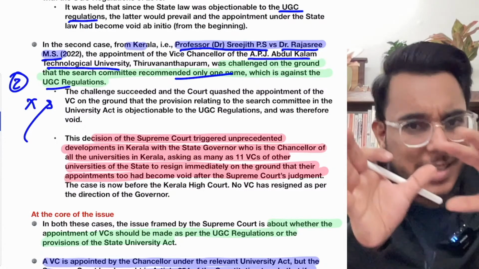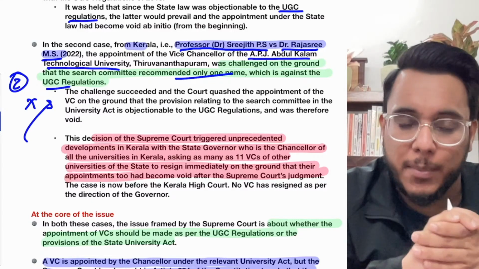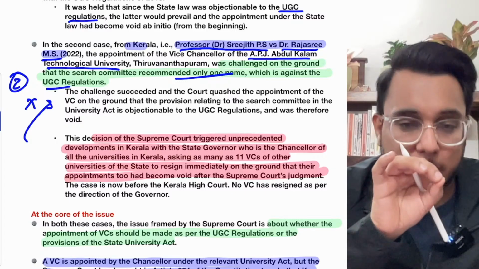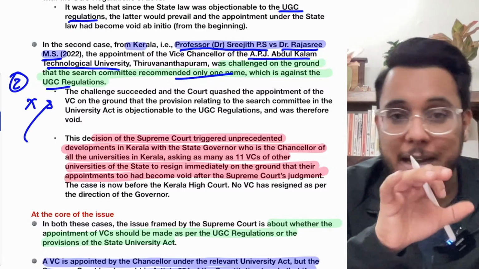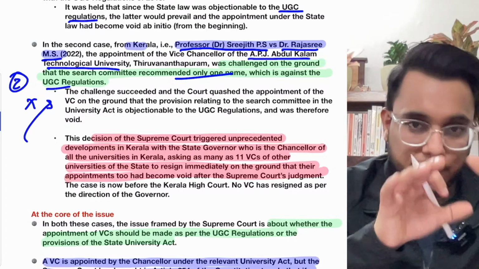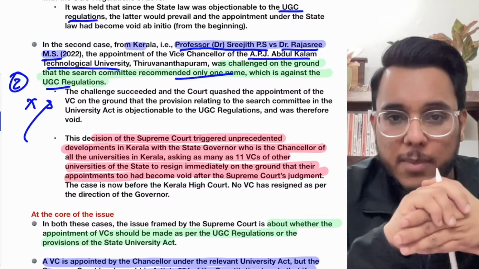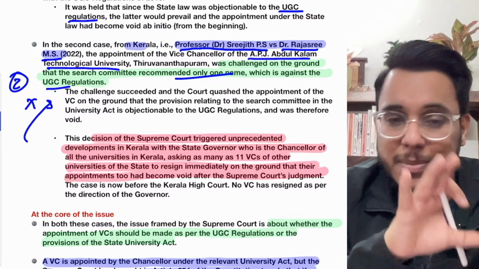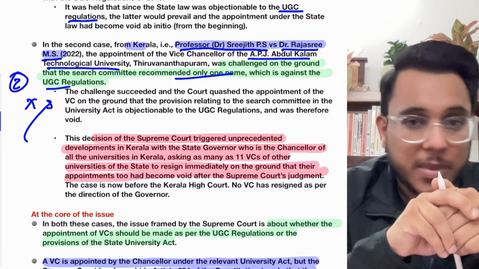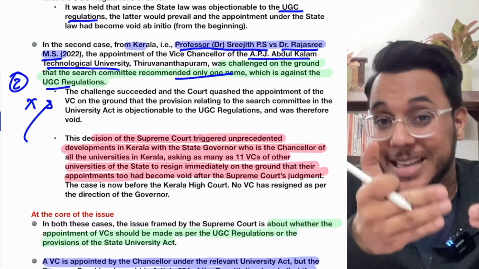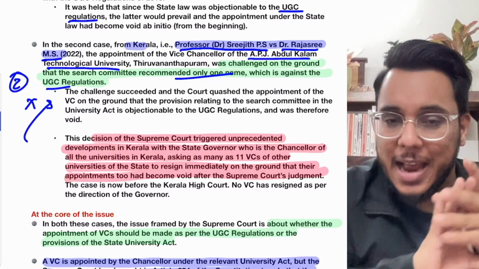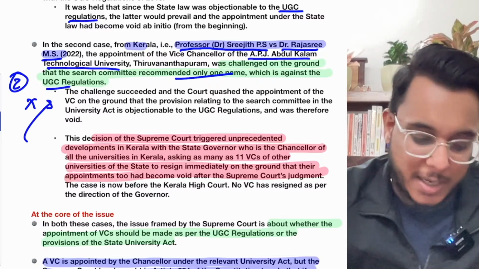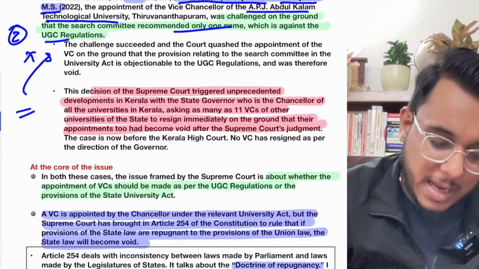On that, there is a separate controversy that has opened up, because the Constitution of India, Article 164, specifically provides that the governor has to act on the aid and advice of the Chief Minister and Council of Ministers. But here the governor has acted in his own capacity. So that is an entirely different controversy that has opened. We have discussed it also. Now coming back to the article. So therefore, this is something that has happened.